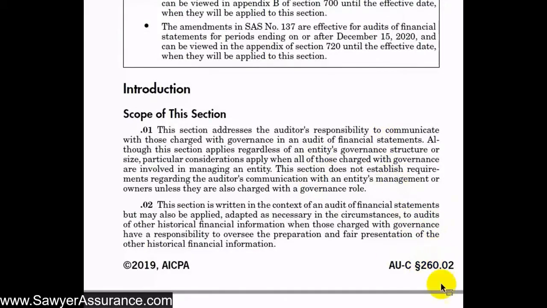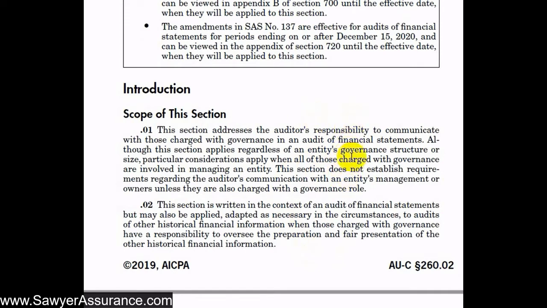This whole Section 260 is about our responsibility to communicate with those charged with governance in an audit of financial statements. Already in several sections up until now, we've seen that we have a lot of responsibilities for communicating with those charged with governance in various ways. So we have to comply with those other AUC sections that address this, and also with this AUC section, which addresses communication with those charged with governance more directly.